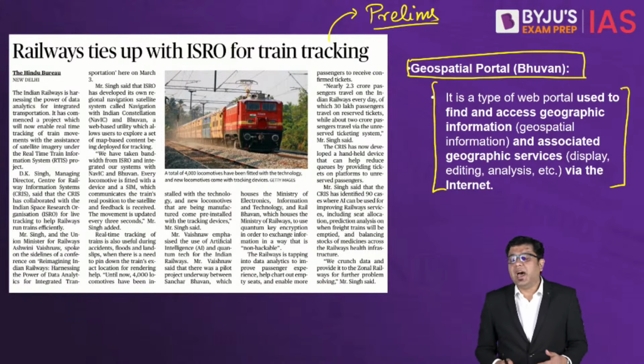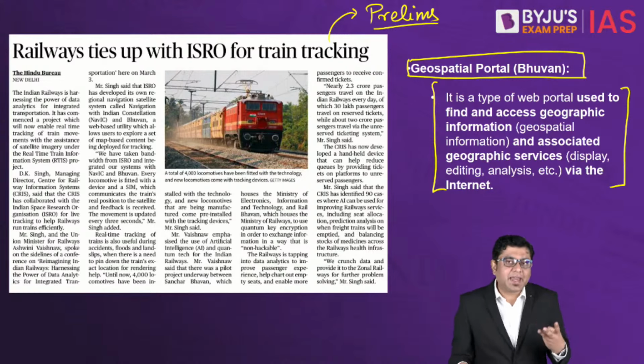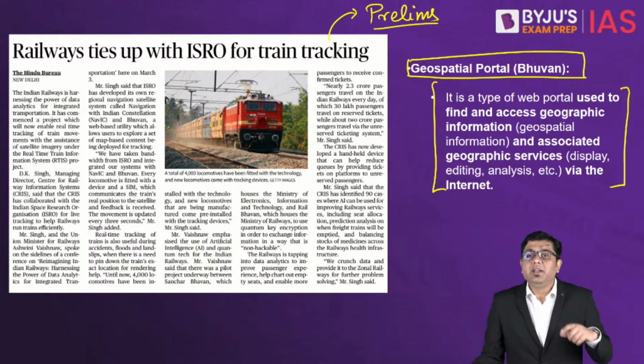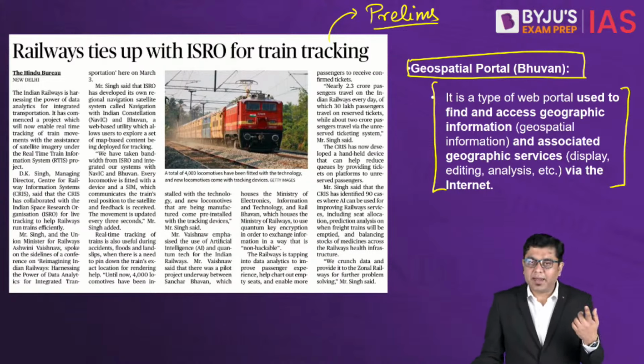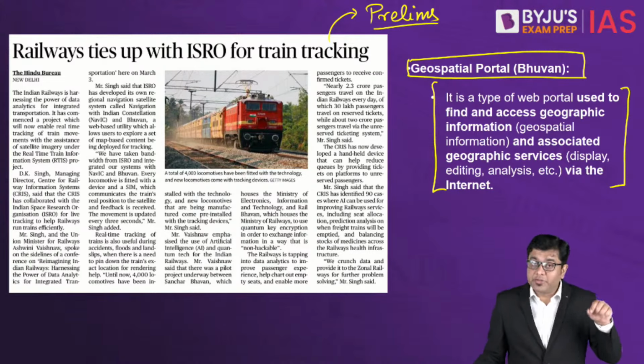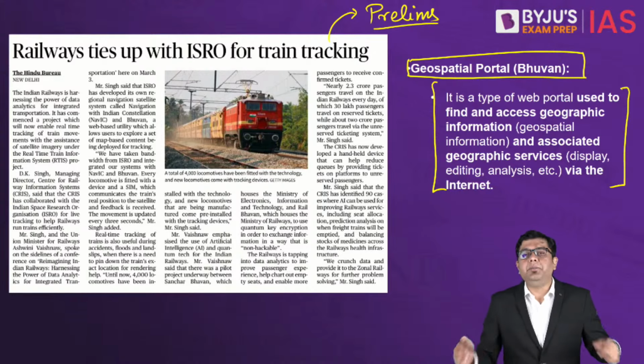So based upon NavIC and Bhuvan, within every 3 seconds the signal is received by the railway engine and sent back again to the satellites, because there will be a SIM installed in these railway engines, and thereby real-time tracking will be made possible.